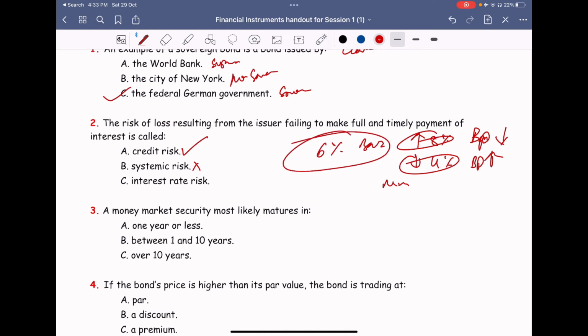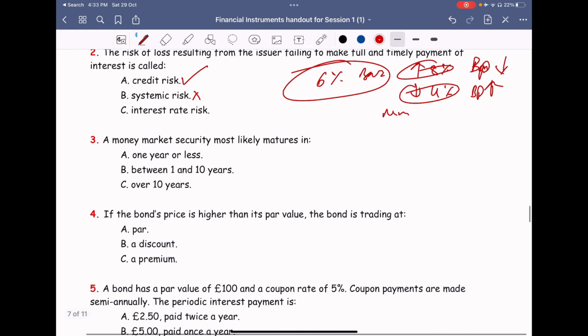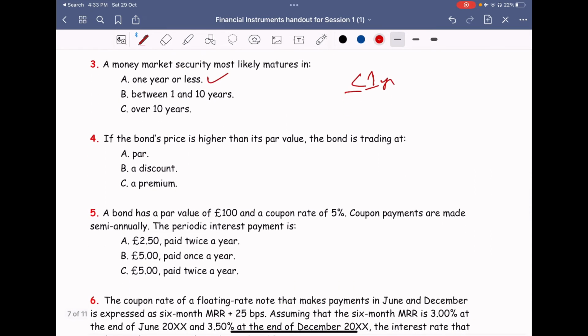So these are the answers. A money market security most likely matures in anything less than 1 year, or 1 year. So this is the answer. If a bond's price is higher than its par value, the bond is trading at what? More than par, equal to par, less than par. Par means face value.